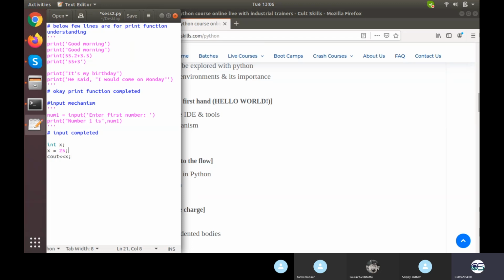So it will be making a variable right here, declaring the data type, and initializing the variable in memory with the number. Or else we can simply write int x is equal to 25. This will also work in C++, and then we are printing the value. Another way is we can make a variable and take the input on that variable with cin.